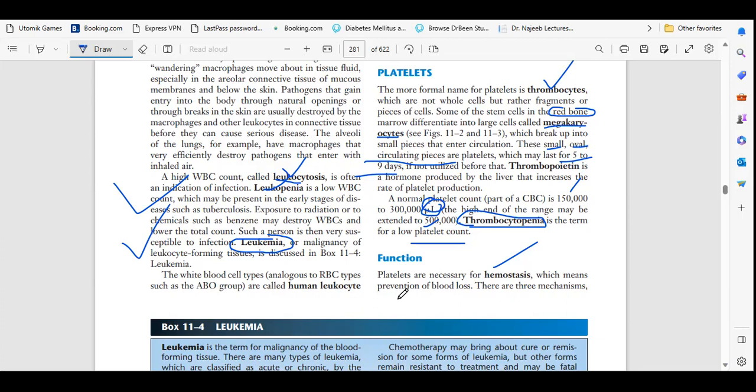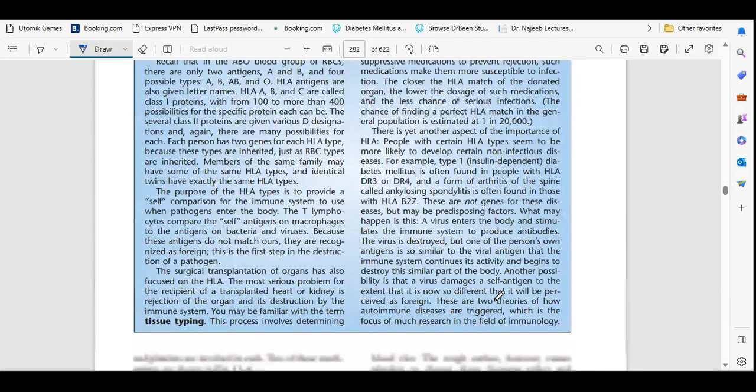So basically, what is the function? Here, the main topics are very important, but also the understanding of the concept: what is a platelet, what are its functions, and what happens when they decrease. So coming to the topic, the function is to maintain the body balance, to prevent blood loss. One short answer, what is the function of platelets? To prevent blood loss.